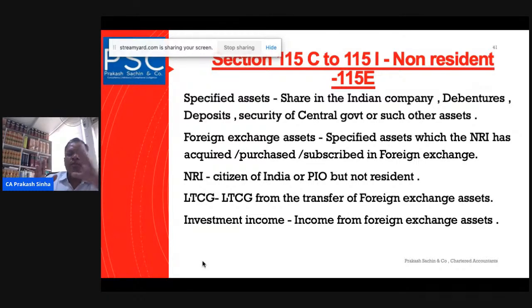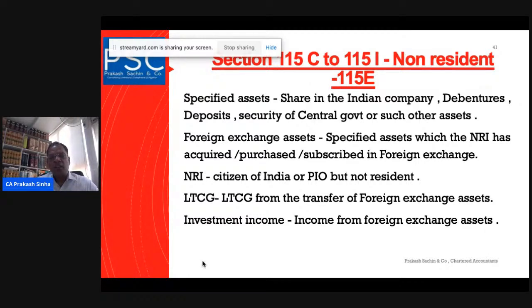If we see the Income Tax Act for the purpose of an individual, it is the residential status under section 6. An individual will be resident in India if the first condition, 6(1)(a), is satisfied: he has been in India for 182 days or more in the previous year.